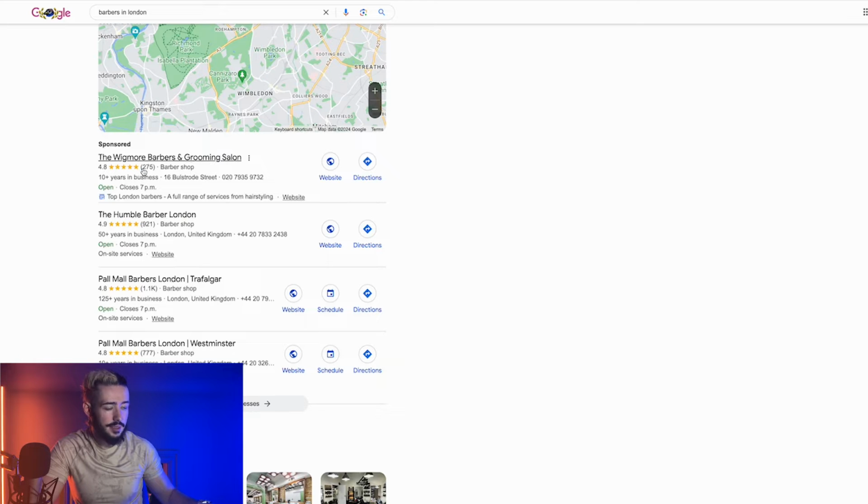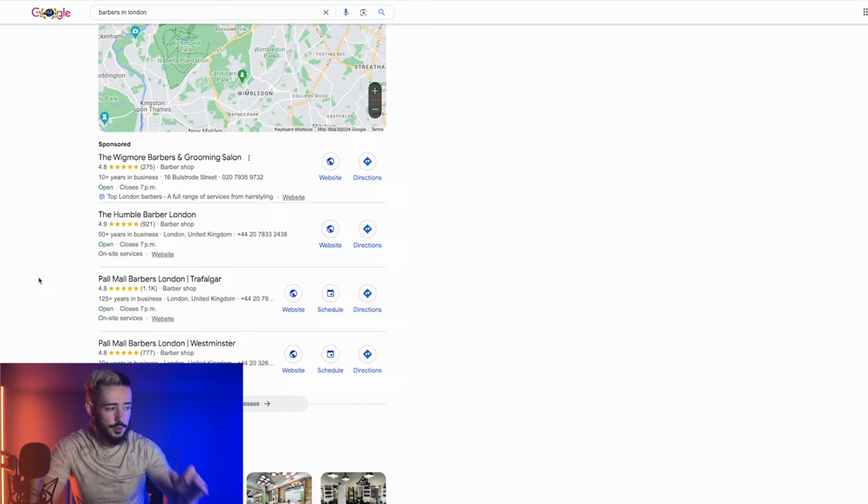So keep in mind, this barber that's paying for Google ads only has 275 Google reviews, whereas the other ones that are organically ranking higher on Google have 900 reviews right here, 1100 reviews, 700 reviews. My point here is, these other business owners that aren't spending thousands a month on Google ads are organically ranking higher on Google simply down to the fact that they have way more positive Google reviews.